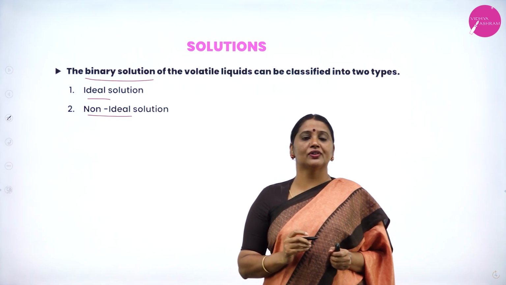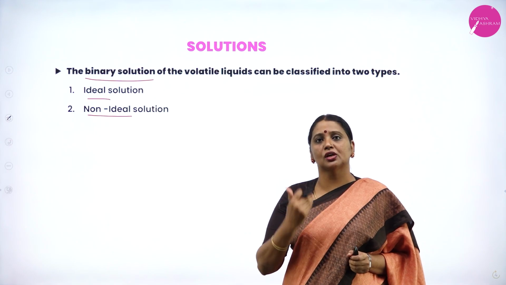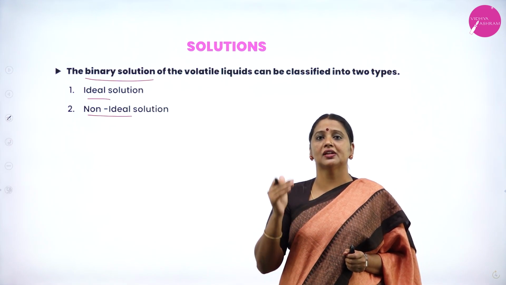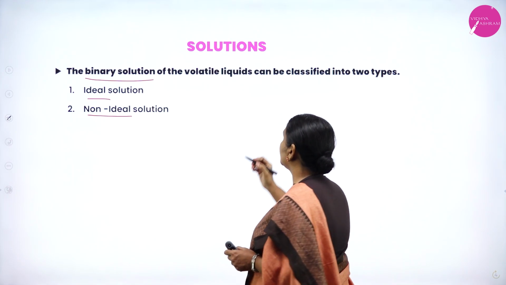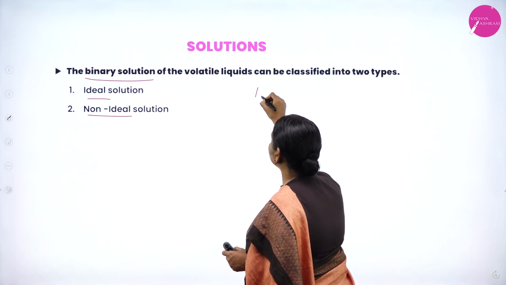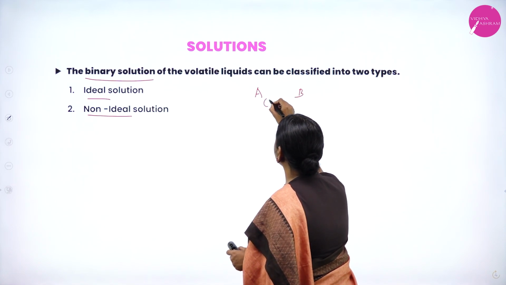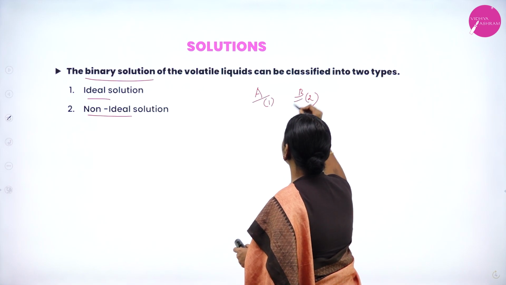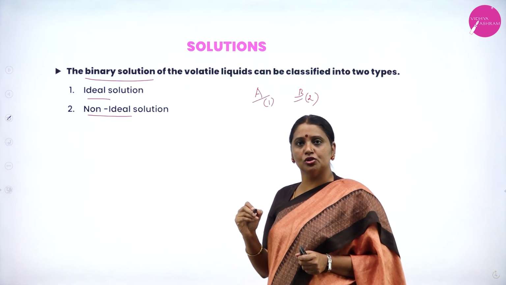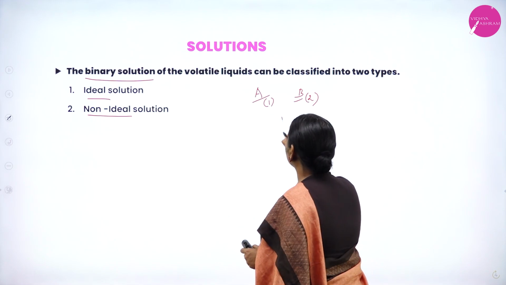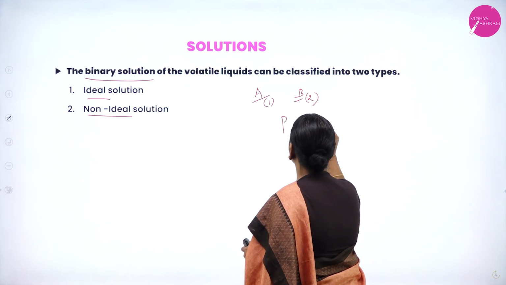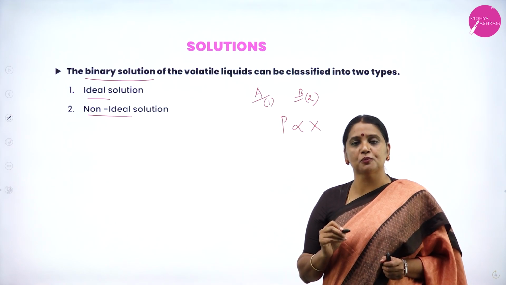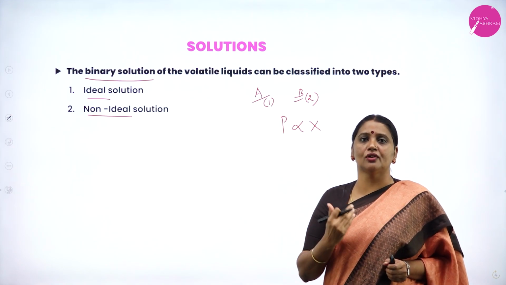What are the two types of solution? The first one is ideal solution, the second one is non-ideal solution. Now, consider component A and B, or component 1 and 2. According to Raoult's law, P is directly proportional to X. The partial pressure of the component is directly proportional to the mole fraction of that component.